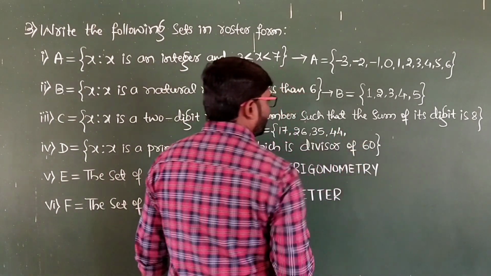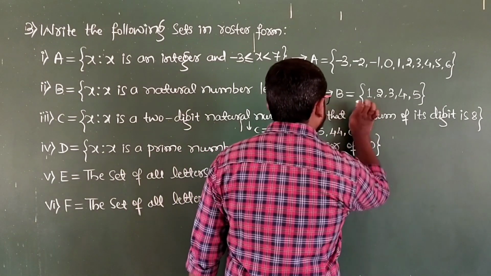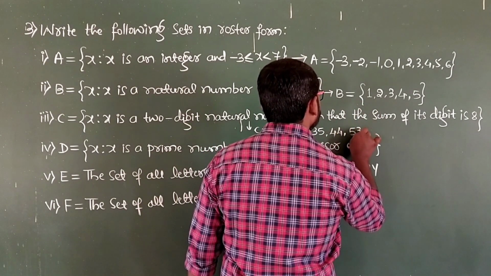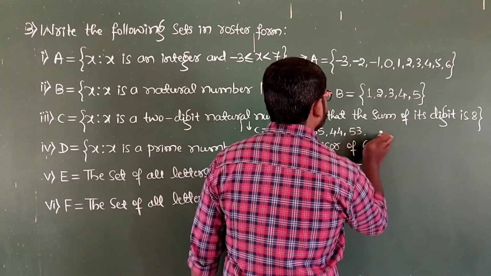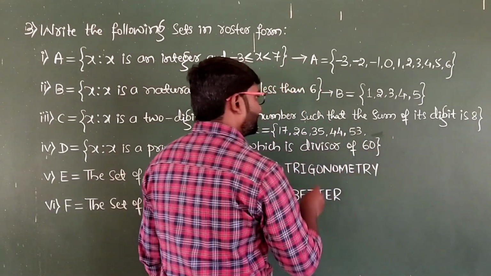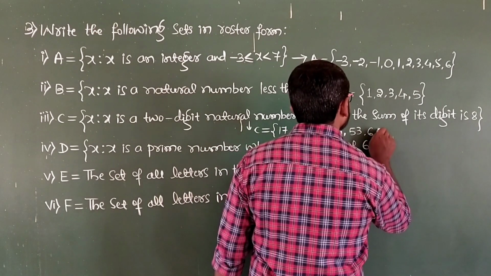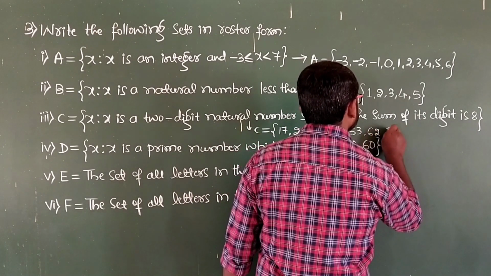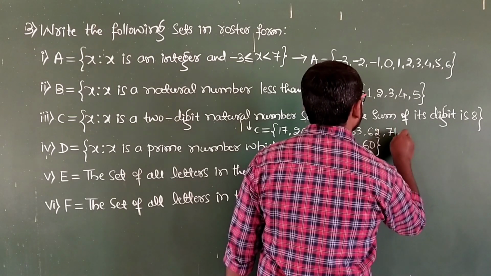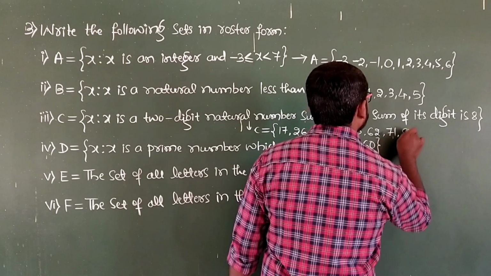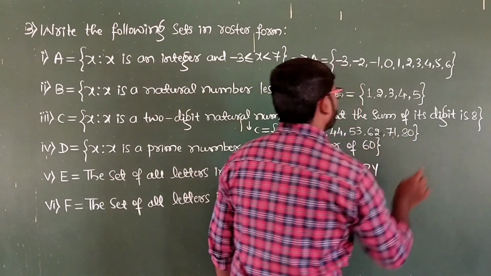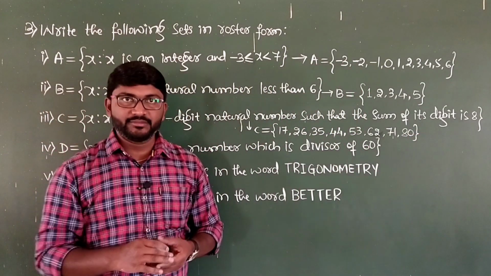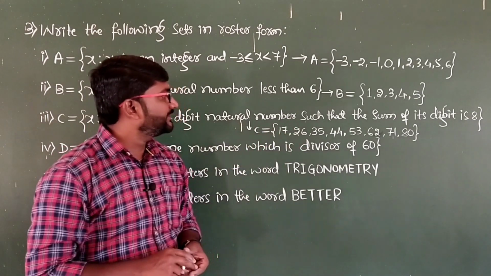Then the next one, it is 53. And then 62 and then 71 and then 80. That's all. So these are the 2-digit natural numbers, and if you take the sum of the digits, it is 8.